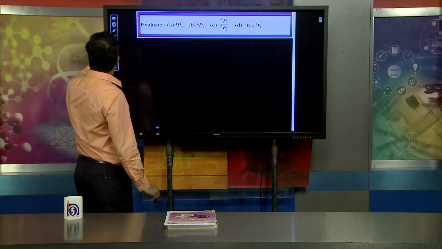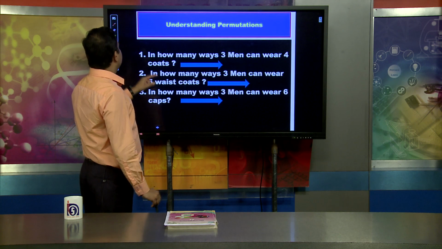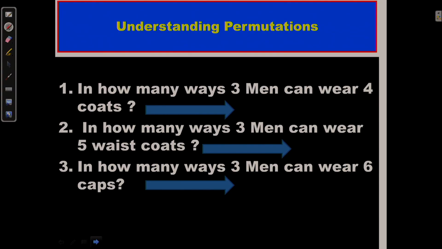Dear learners, one more thing we have to discuss. Suppose we want to find in how many ways 3 men can wear 4 coats. Suppose there are 4 coats. So I can write 4 permutation 3, 4P3.